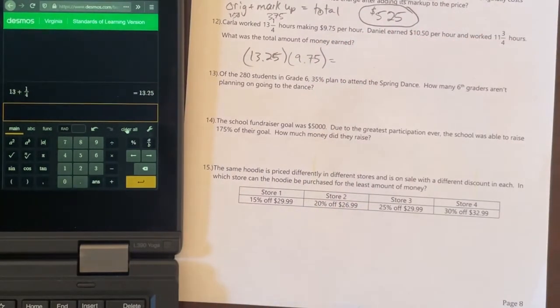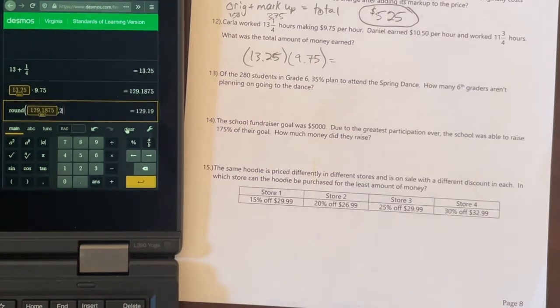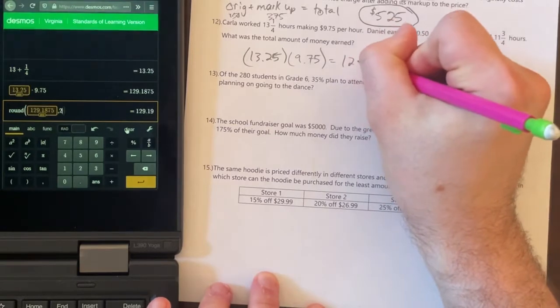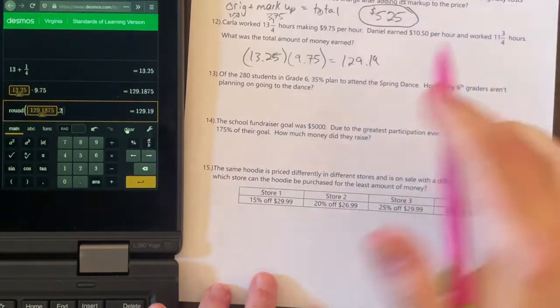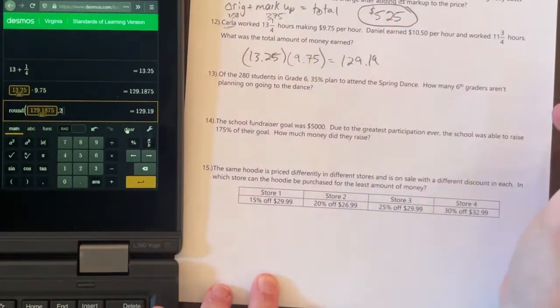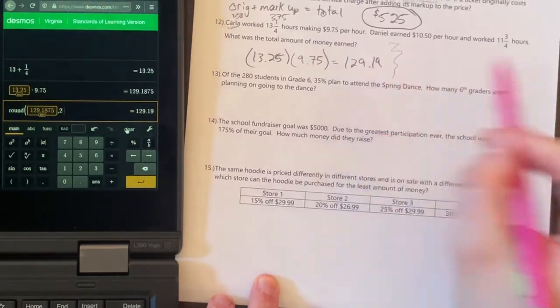So I have my answer times 9.75. So that's going to be, let me round that to the second decimal place for us. So I have $129.19. That is the amount that Carla worked. So now we also need to find Daniel and then add them together.